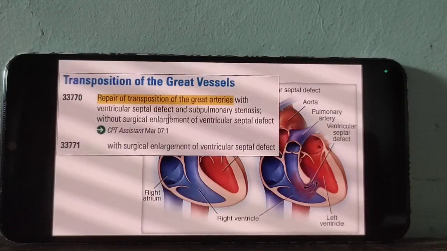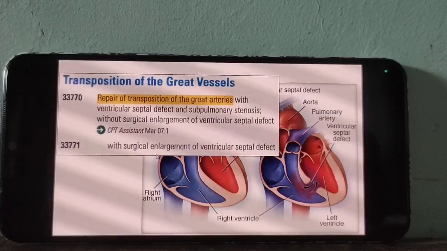Then with ventricular septal defect, 70. Enlargement of the septal defect is this one, this is a ventricular septal defect. Am I right? So enlargement of septal defect means go for 71. Here the term enlargement is not mentioned, so that is a treatment to cure the condition of ventricular septal defect.